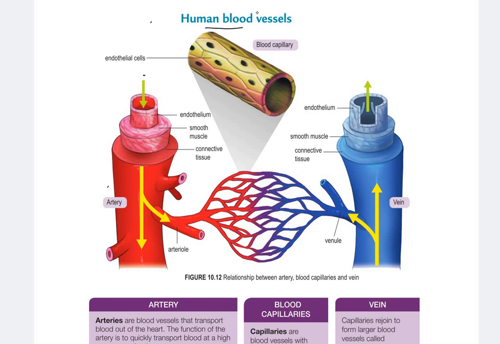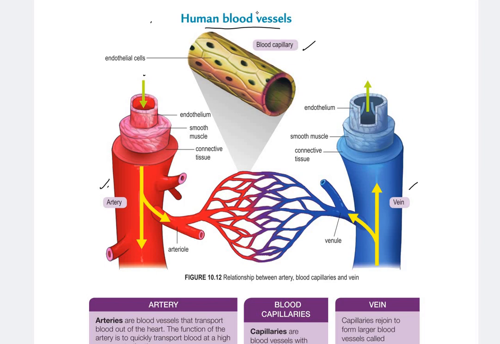With the human blood vessels, we have three types of blood vessels: artery, capillary, and vein. These are the relationship between artery, capillaries, and veins. I will explain later by using this diagram also. So you can see the structure of the blood vessels.